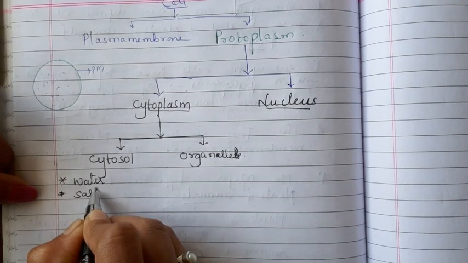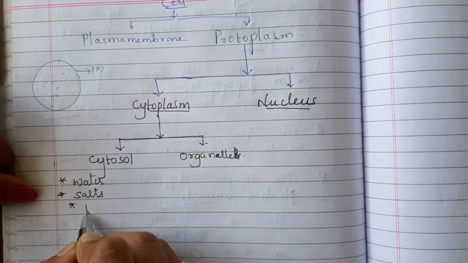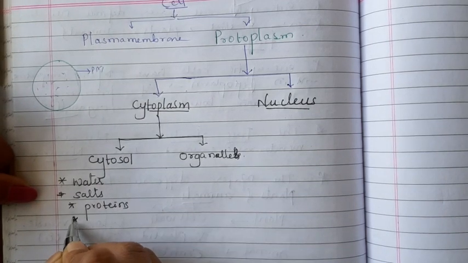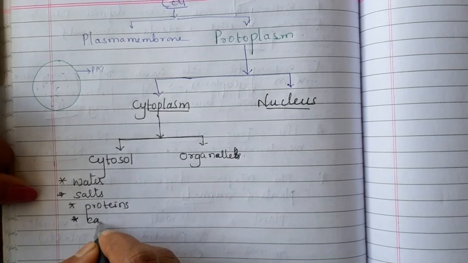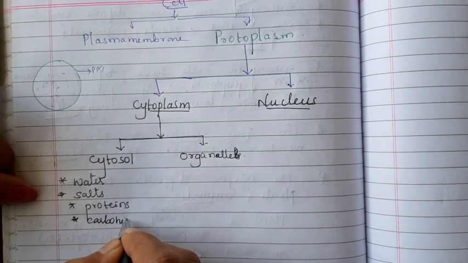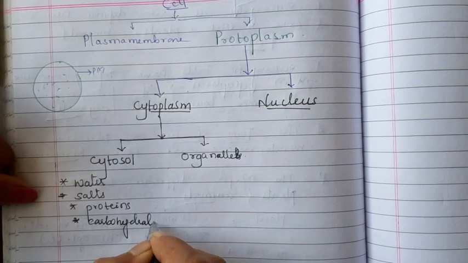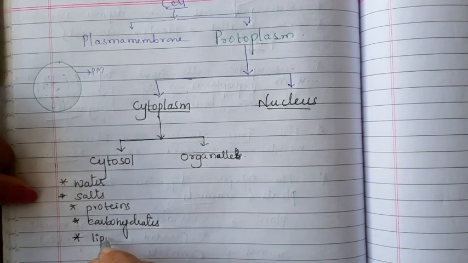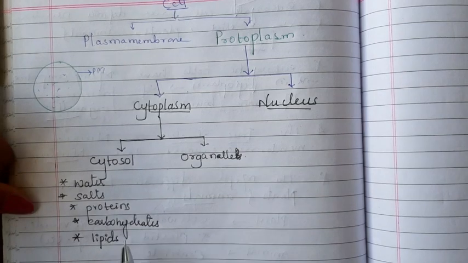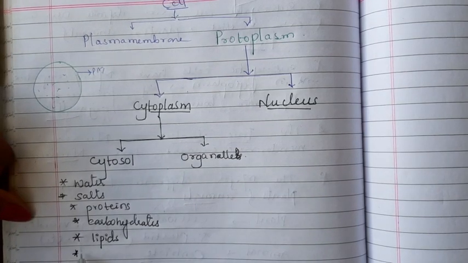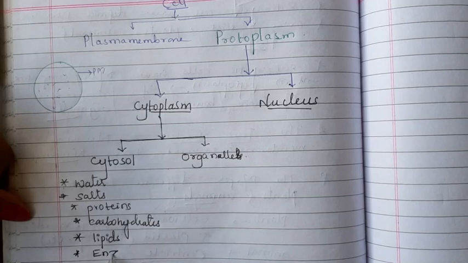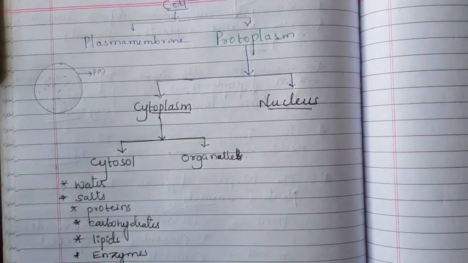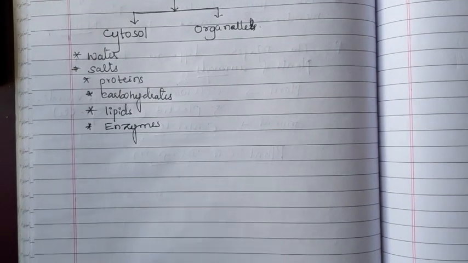salt, proteins, carbohydrates, lipids, enzymes. Water, salt, protein, carbohydrates, enzymes and lipids.